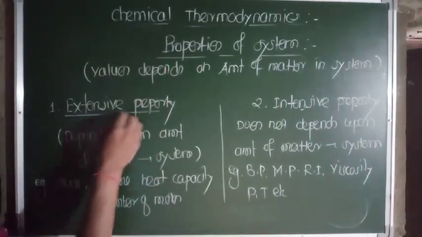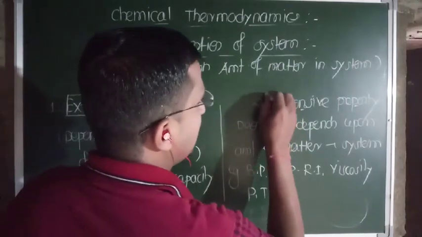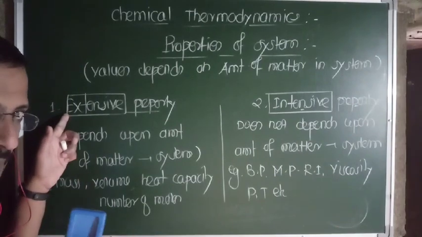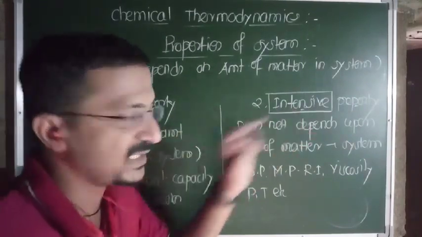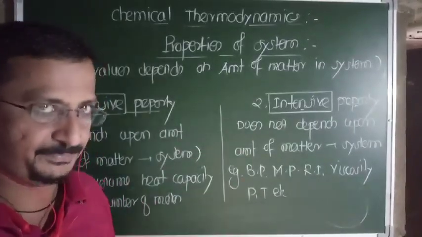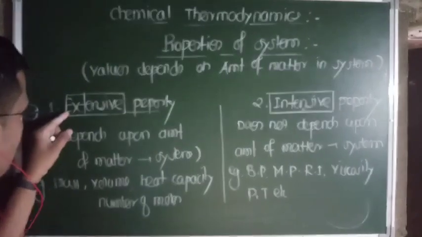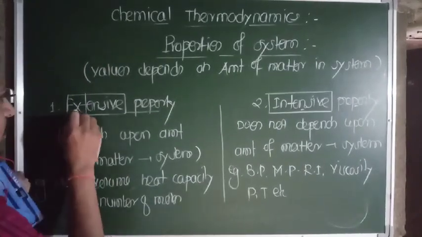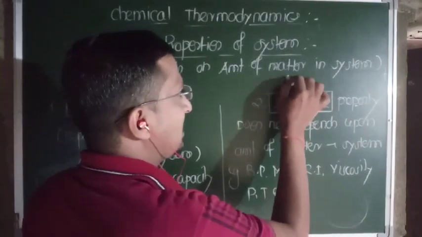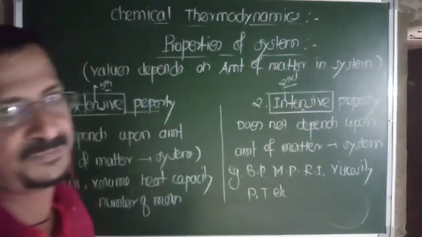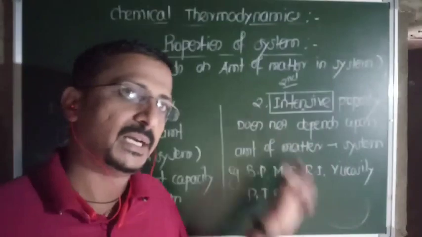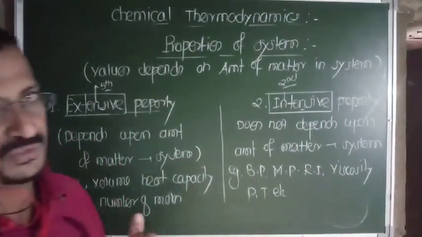Just consider the word extensive here and intensive here, and from the starting letters of the words, just check where n comes first. In extensive, E-X-T-E-N: 1, 2, 3, 4, fifth letter is n, isn't it? But in intensive, second letter is n. So second letter in the sense not depends. Second letter first comes, it is not depends. So that is does not depend on amount of matter. Intensive does not depend; extensive depends on amount of matter, isn't it? Okay.